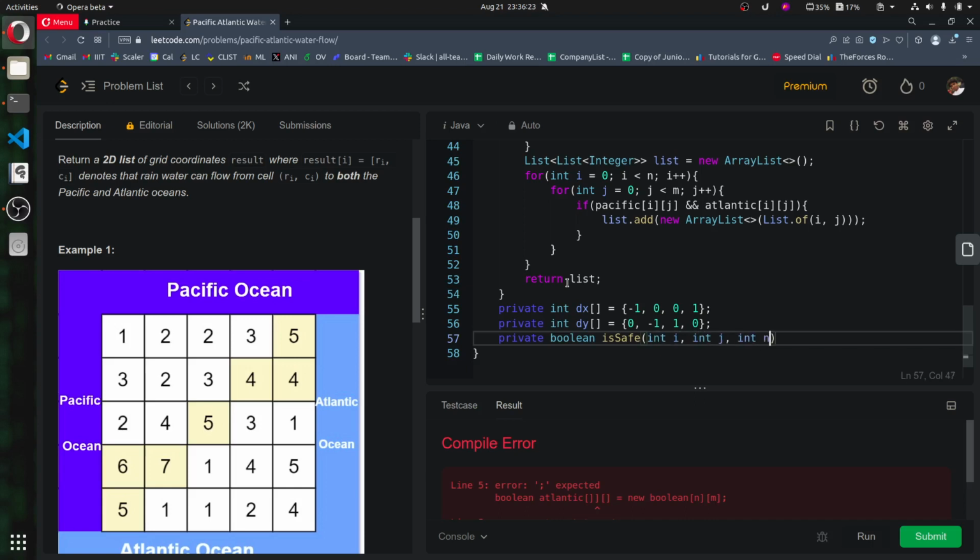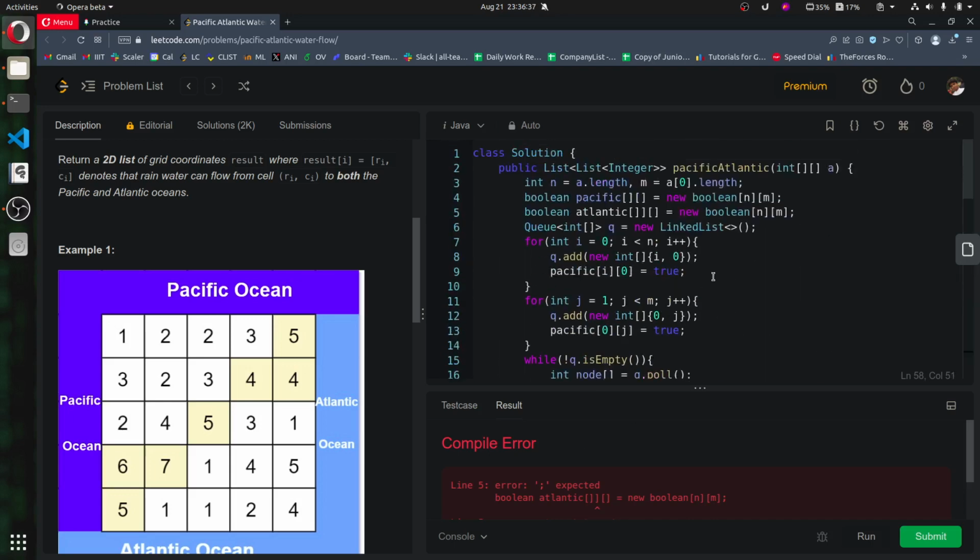In isSafe we'll just check if i is greater than or equal to 0 and less than n, and the same goes with j. We just need to check j with m, not with n. Okay, and there were some compilation issues. So boolean Atlantic, oh yeah, there is an additional bracket.